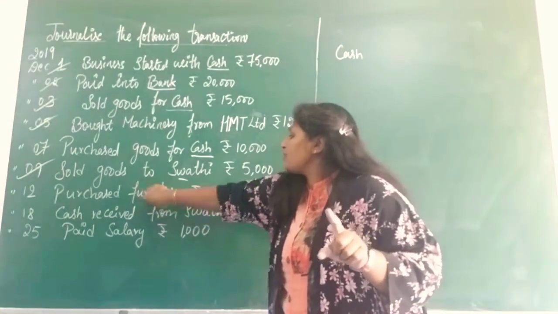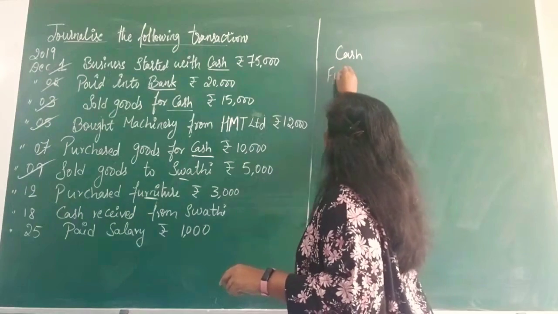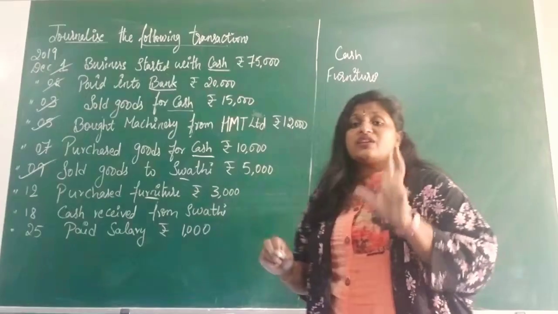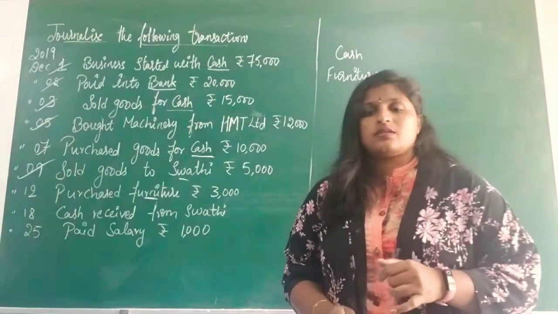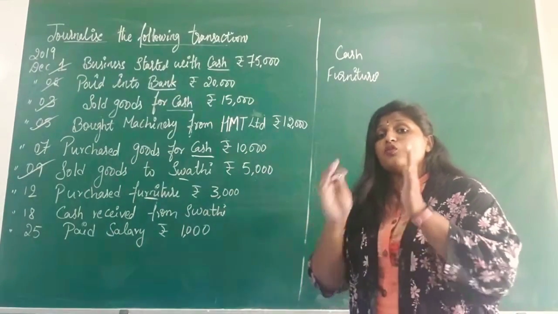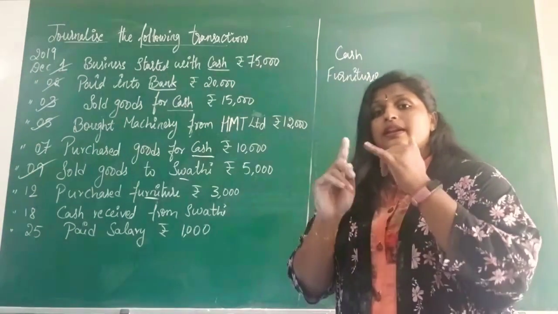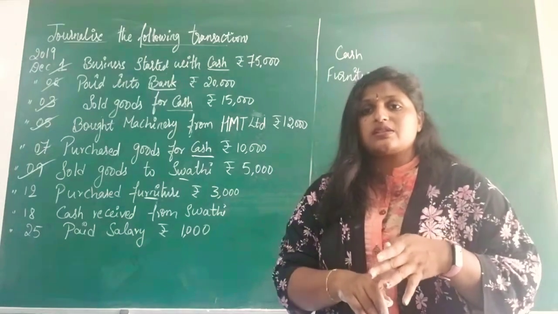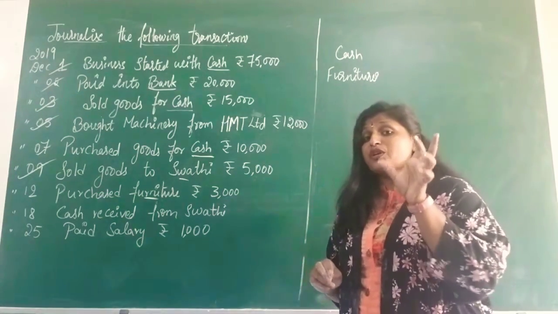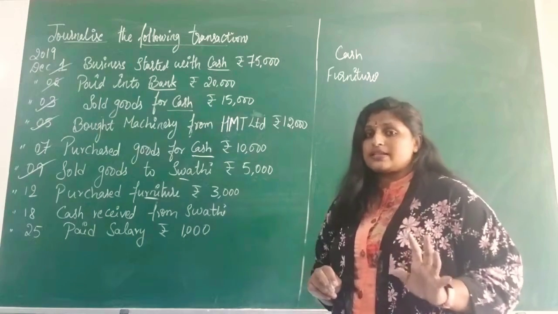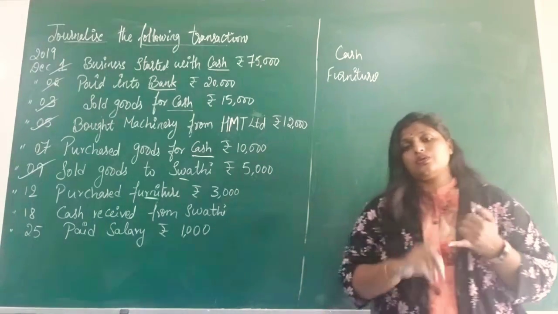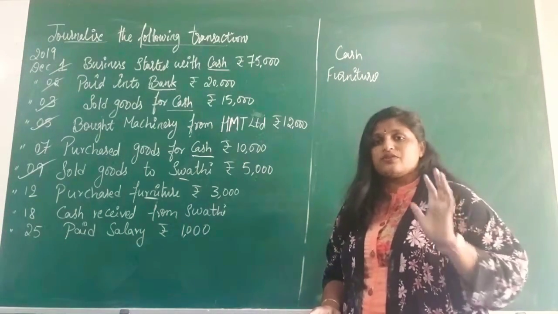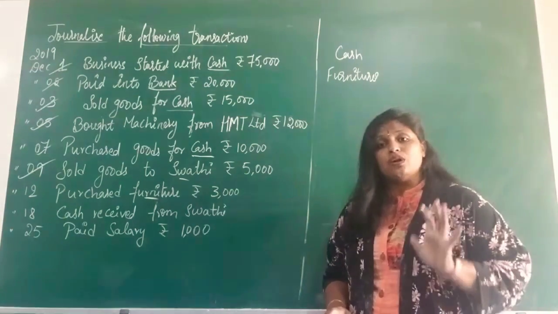When you purchase goods, you write only purchases. Understood? When you are purchasing any particular asset like furniture, machinery, a motorcycle, any vehicles, if they have given the name of a particular asset, you have to take that asset. If they have given sold goods or purchased goods, then you are taking only sales and purchases, which we easily know is related to goods.